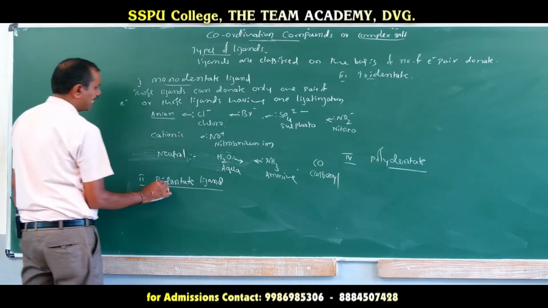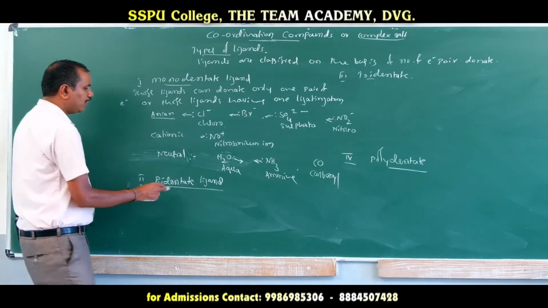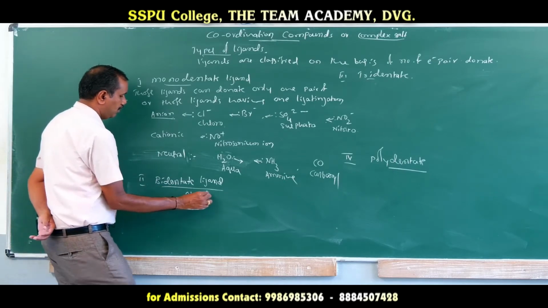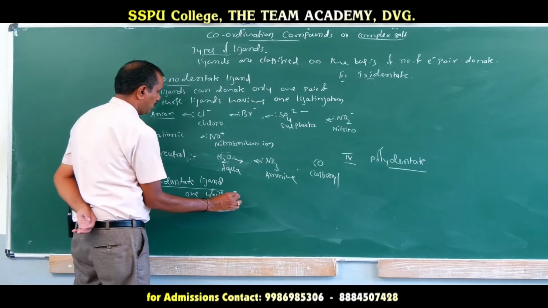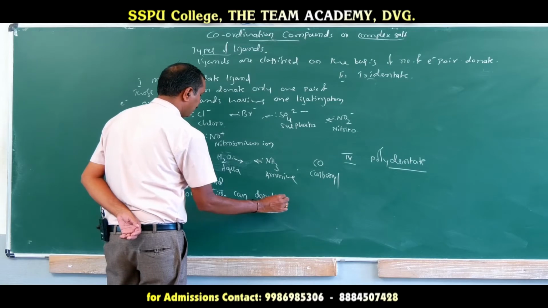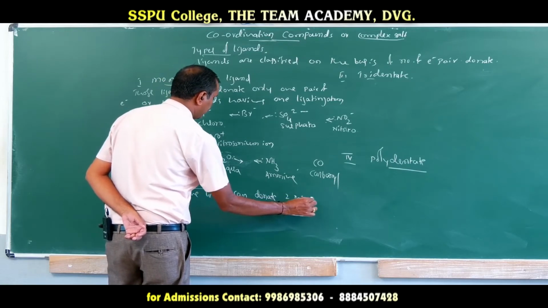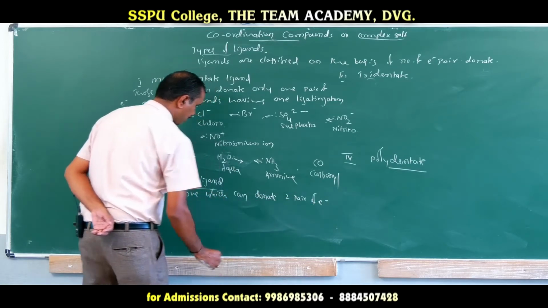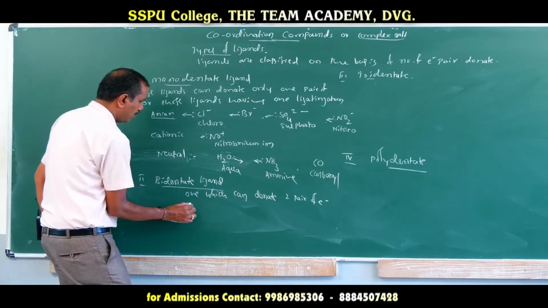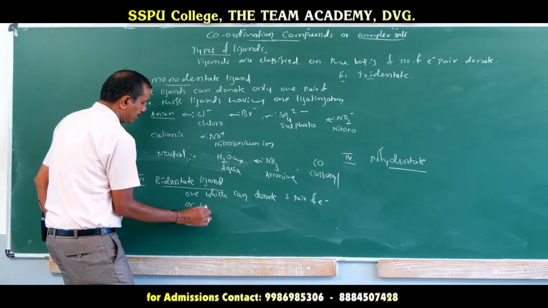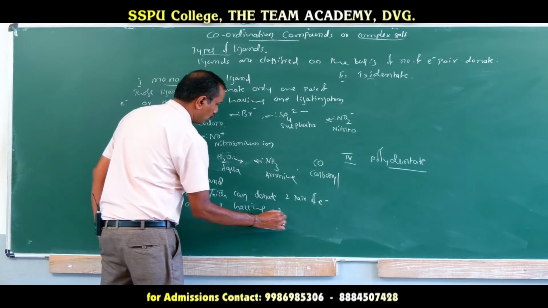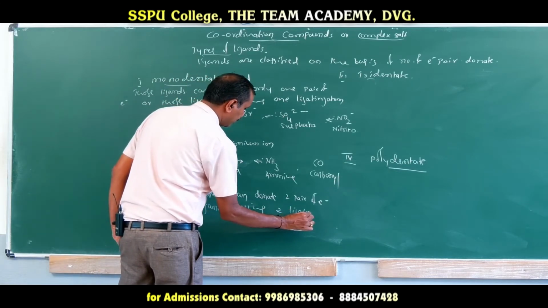What is a bidentate ligand? One which can donate 2 pairs of electrons, or the ligand having 2 ligating atoms.